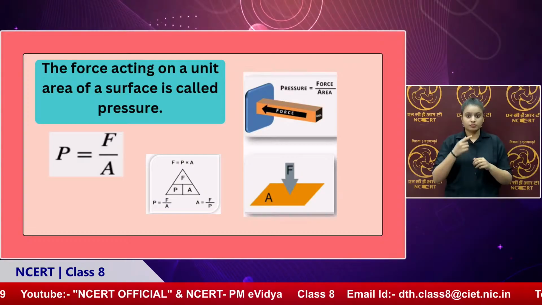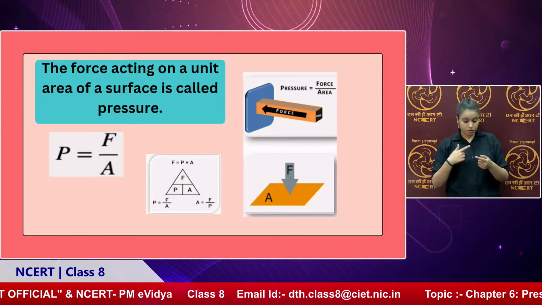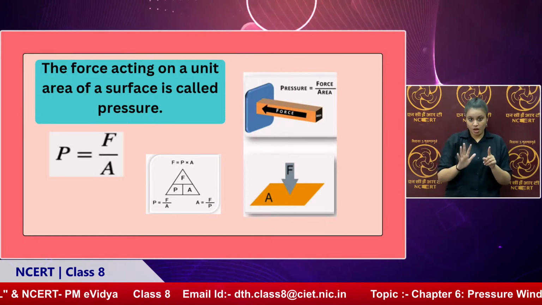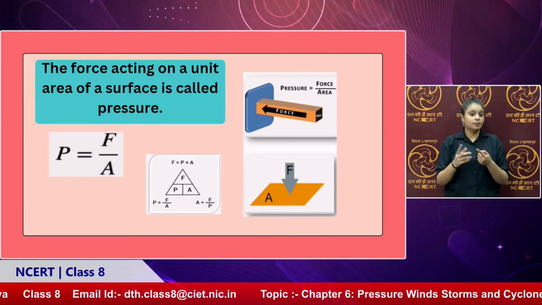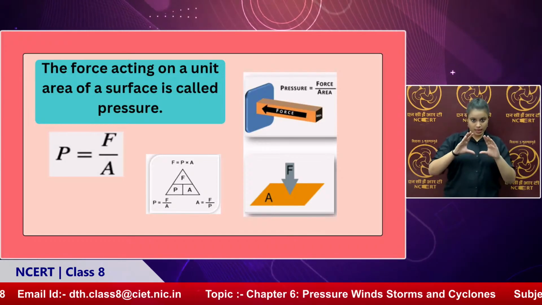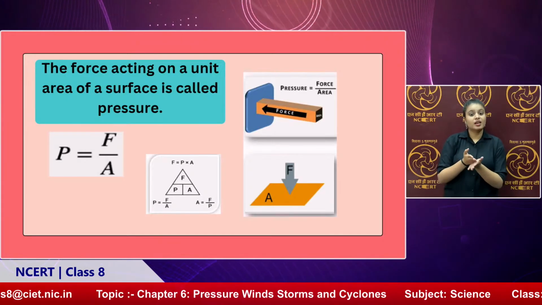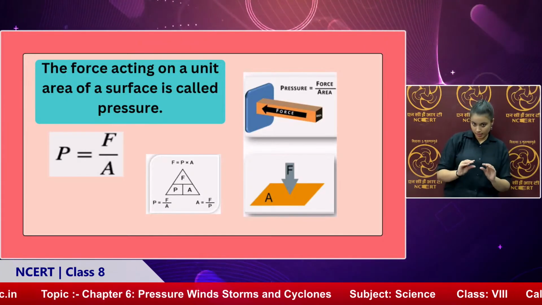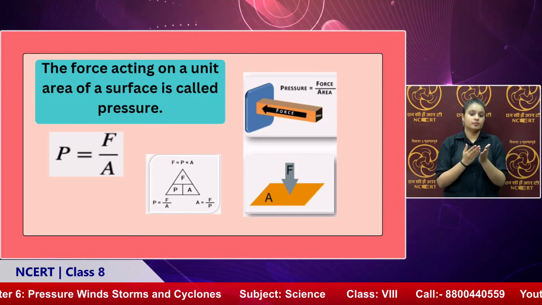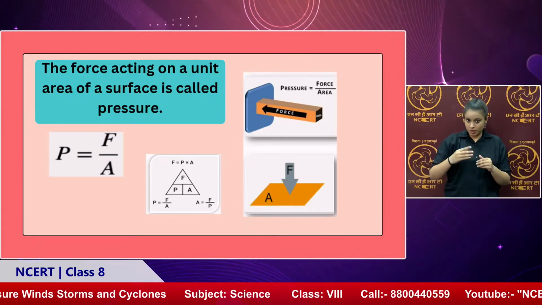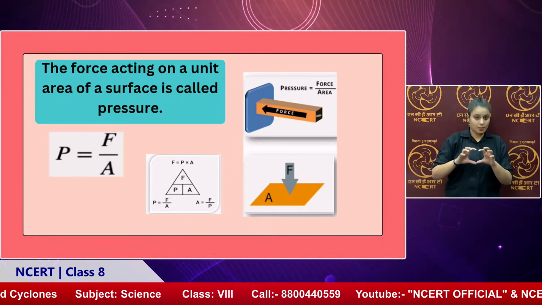Okay. So how do we define pressure? It is force acting on a surface. So we were talking about that nail. In that case, what is happening? When the area is less, we feel the pain. In the case of a knife also, the area was less towards the sharpest side. So we need to apply less force. When the area is more, then we need to apply more force. So the formula is also mentioned over here.